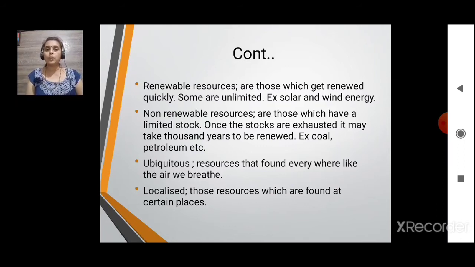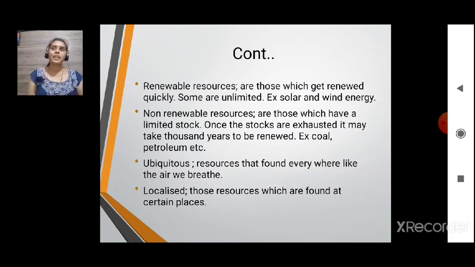Then non-renewable resources are those which have a limited stock. Once the stocks are exhausted, exhausted means finished, it may take thousands of years to renew. For example, coal, petroleum, etc. Stocks are limited. Once that stock is used, it may take several years to renew it. Yes, it will renew, but for that a very long time will pass.